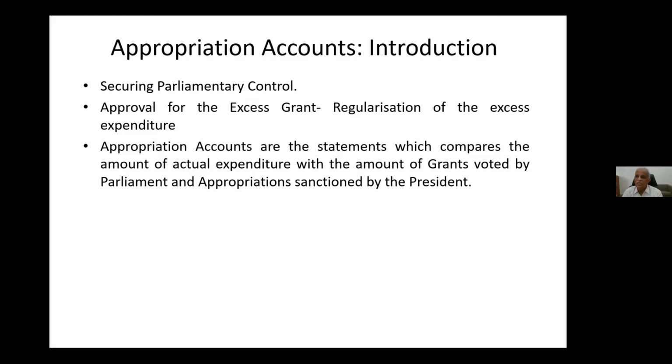In addition, if additional funds are asked by some railways and a supplementary grant is given, that also has to be taken, and then for excesses or savings we have to explain. This is the most important aspect of our appropriation accounts.